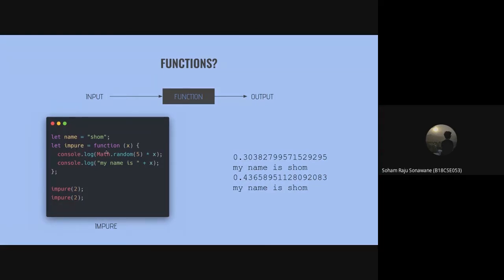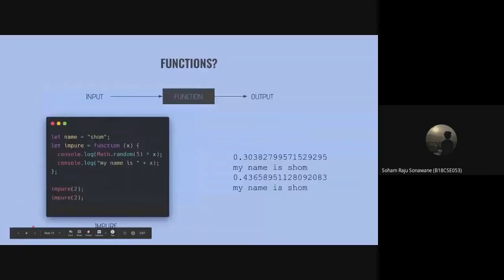And what the function does is it takes an argument x and then logs the number multiplied by a random number between 0 and 5, and also prints the name with "my name is" and the x. Oh, there is an error right here. There should be name on this line.